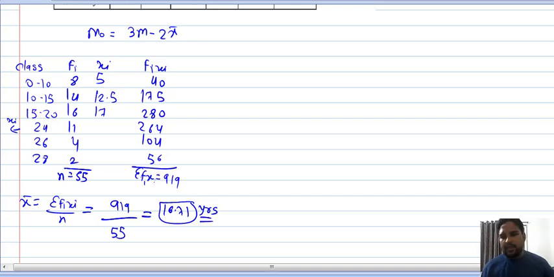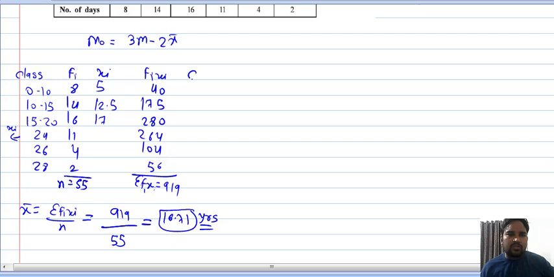Okay, then after mean, the median. Whenever we find the median, we have to obtain the cf, because fi is given. So 8 plus 14, 22, 22 plus 16, 38, 38 plus 11, 49, 49 plus 4, 53, and 53 plus 2, 55. Does it match with our n or not? Yes, it is matched. That means your cf is right.